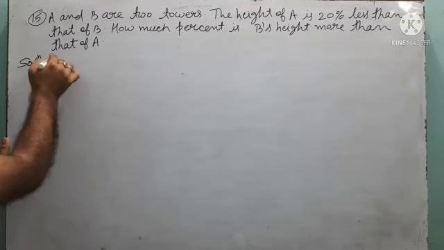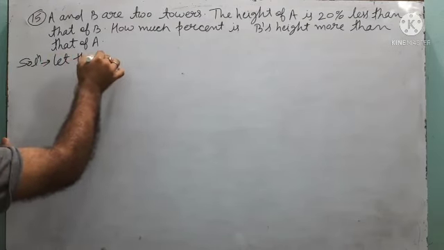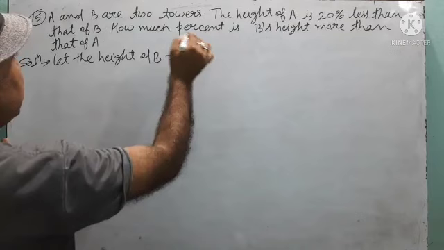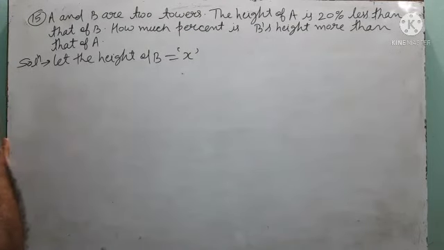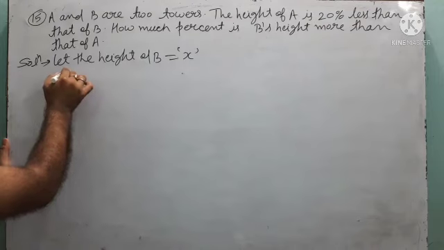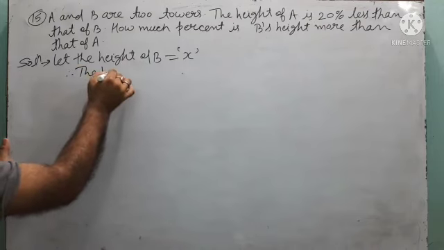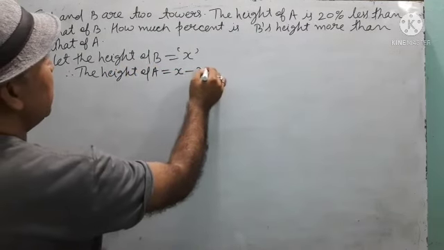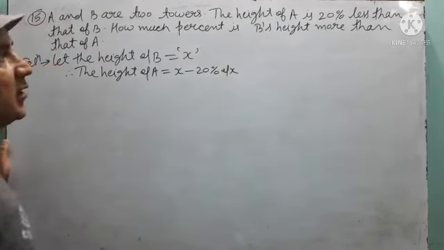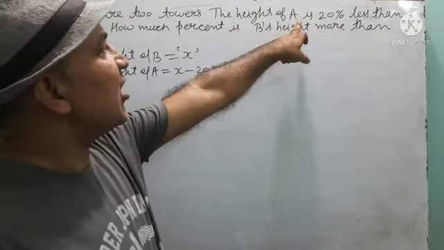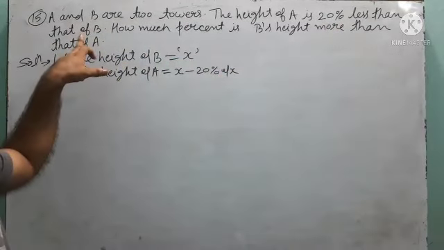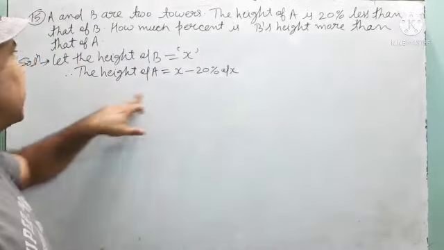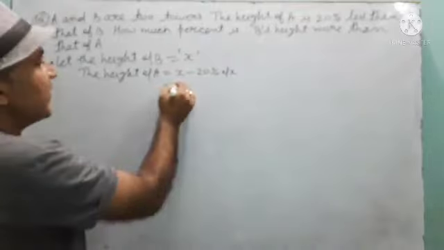Suppose that the height of B is x. Okay? If height of B is x, then what will be the height of A? The height of A will be x minus 20% of x, because according to the question, the height of A is 20% less than that of B. Height of B is x, so x minus 20% of x will be the height of A. Solve and find its value.